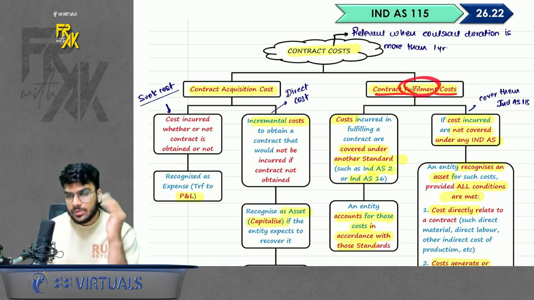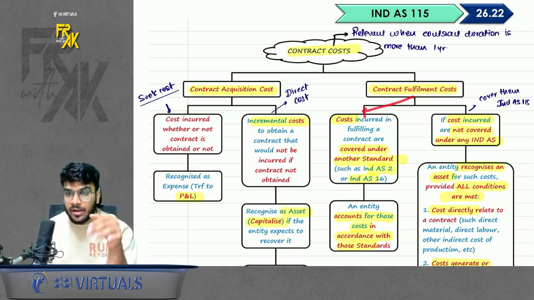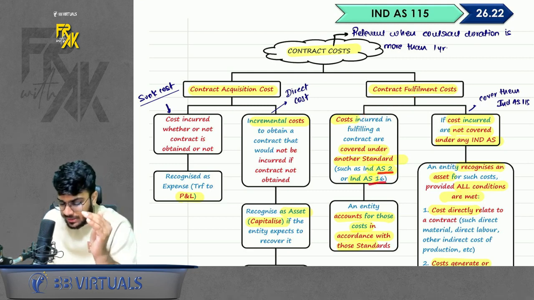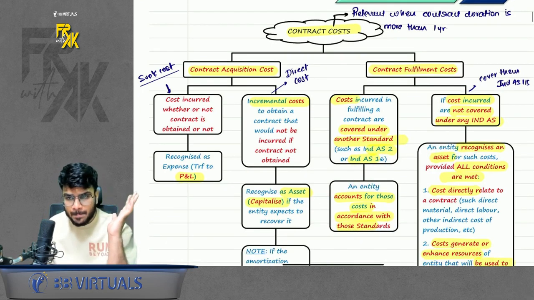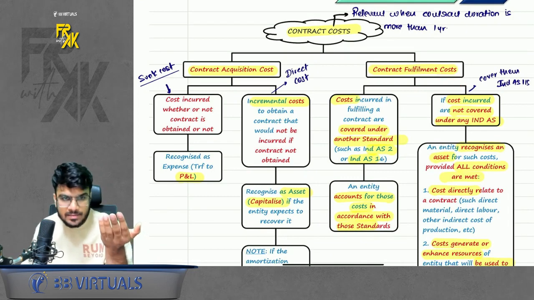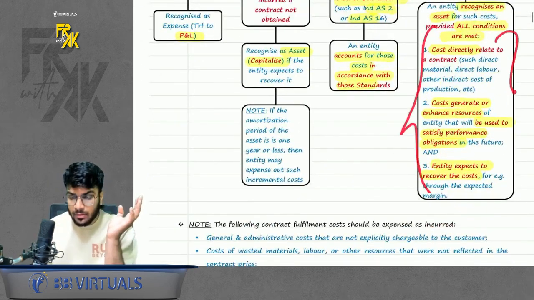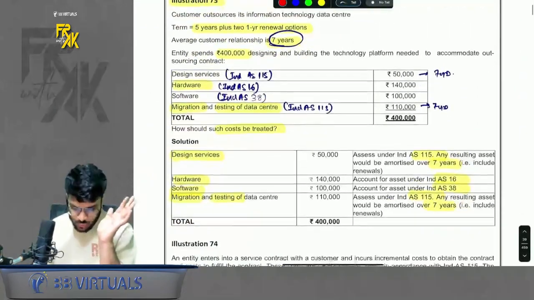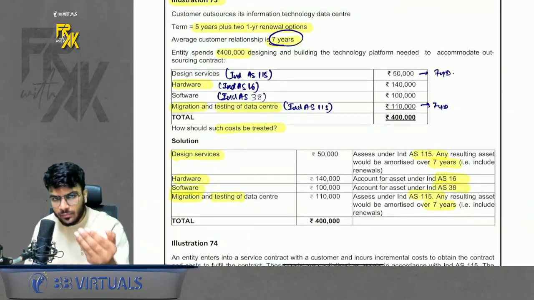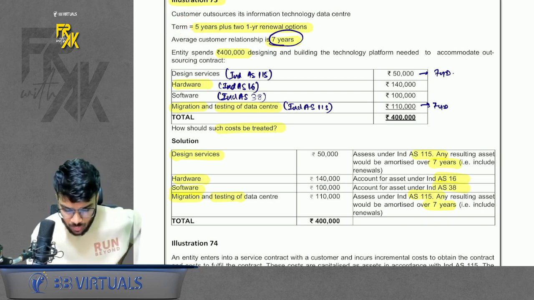Second is contract fulfillment cost, the cost which you incur while fulfilling the contract. So here also two types of cost are there. One, that cost is covered under any other Ind AS, like it is covered under Ind AS 2, Ind AS 16, Ind AS 38. So if it is covered under any other Ind AS, account for those costs as per the respective Ind AS. But if it is not covered under any other Ind AS, you will again capitalize the same as per Ind AS 115 and book across the period of contract. Simple. Okay, some conditions are given, of course. The cost needs to fulfill these conditions. Now to understand this better, we have one simple illustration. I will show it to you. Illustration number 73. What does it say? Let's say there is a contract which has a tenure of 5 years plus 2 one-year renewal terms.